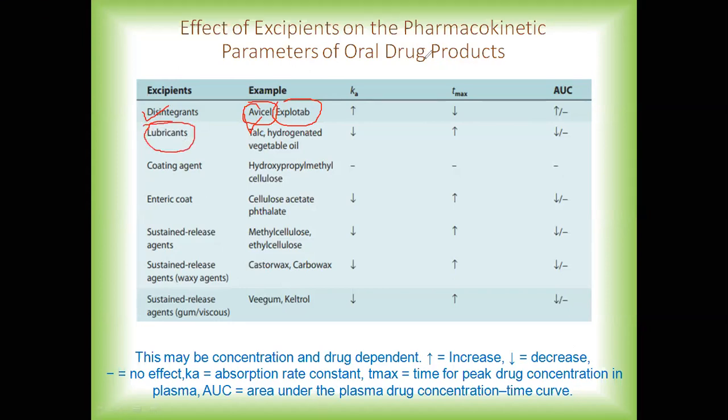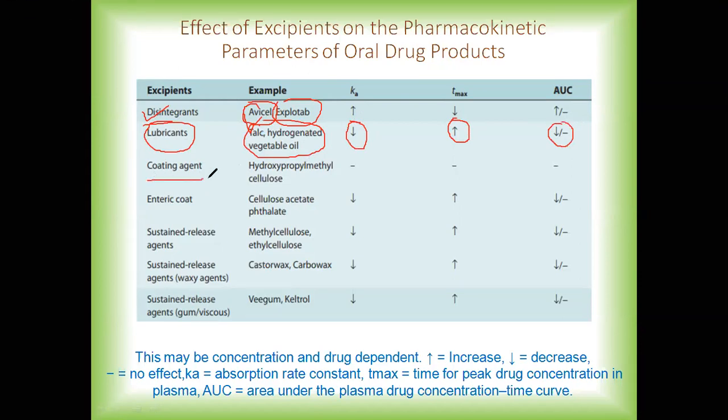Then the second class of excipient, that is lubricants. Now we have seen some examples of the lubricants, for example talc and hydrogenated vegetable oils. Lubricants themselves are oily in nature, so what will happen? If you compare this, you will find that the absorption rate constant value is reduced and Tmax is increased. And there is also a decrease in the area under the curve.